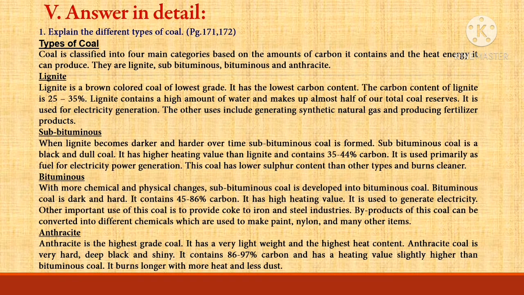Anthracite. It is the highest grade coal. It is hard and dark black in color. It has a very light weight and the highest heat content. Anthracite coal is very hard, deep black, and shiny. It contains 86 to 97 percentage carbon and has a heating value slightly higher than bituminous coal. It burns longer with more heat and less dust.